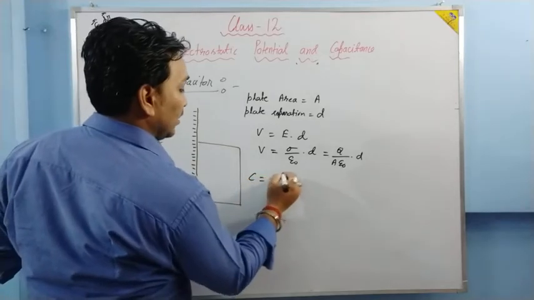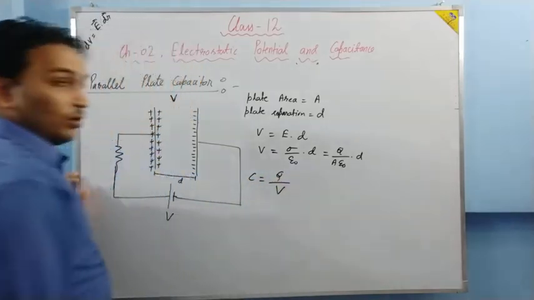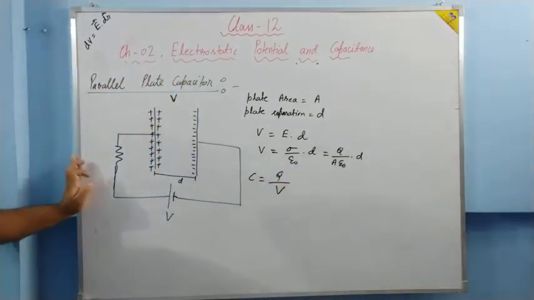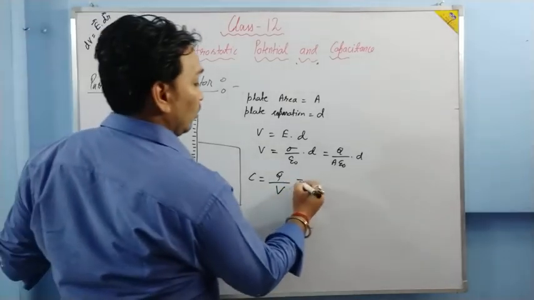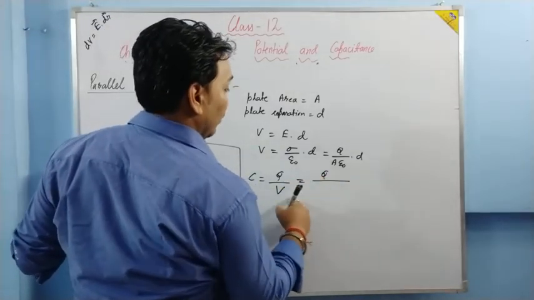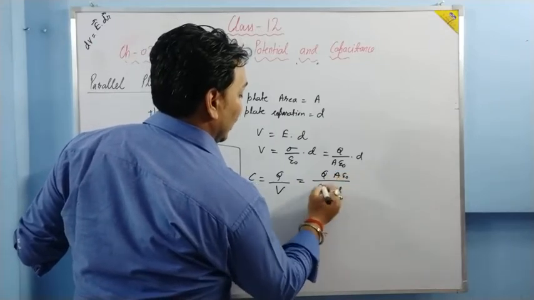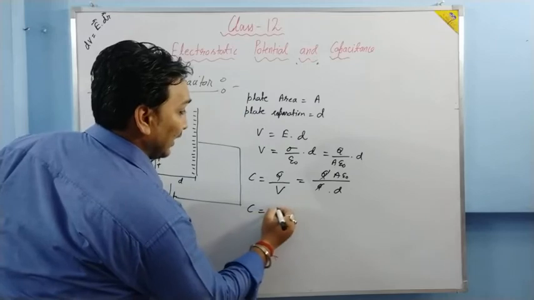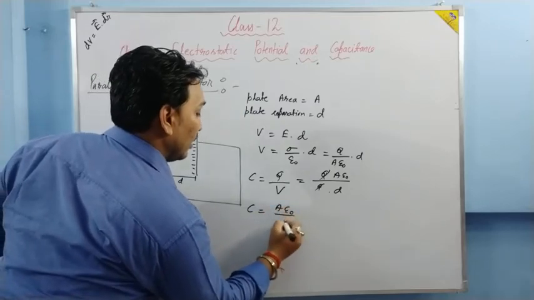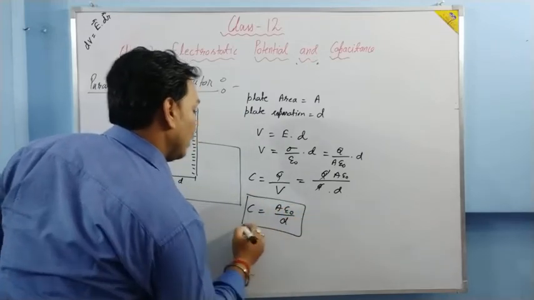So capacitance is equal to what? Q upon V. Capacitance is equal to Q upon V. Put the value of V now. So it will be Q upon, in place of V, it is Q d upon A epsilon naught. Q and Q will be cancelled out and capacitance comes out to be A epsilon naught upon D.